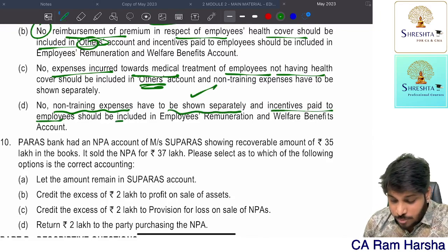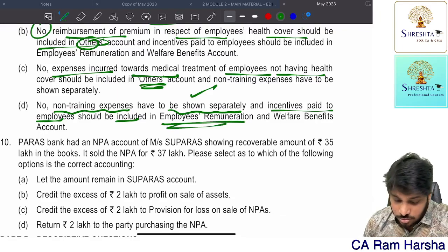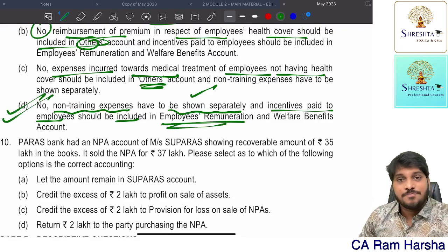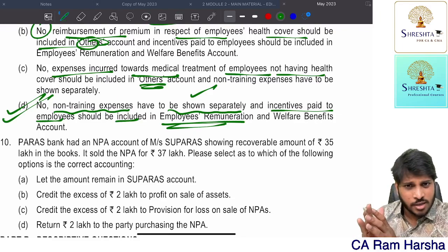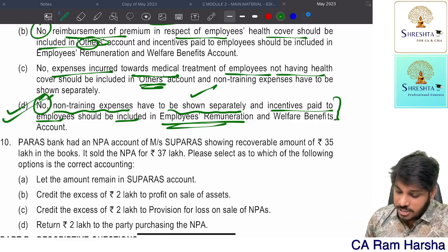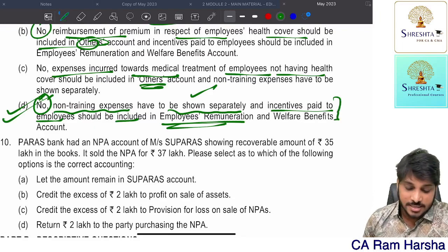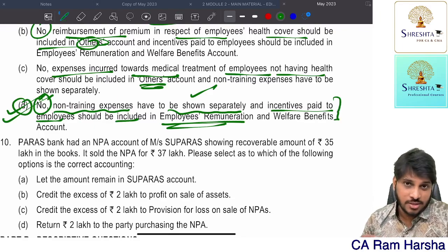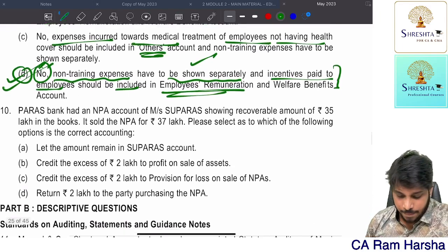Incentives paid to employees should be included under the employee remuneration account. So this option is right. So they did it wrong, so you need to say that it is wrong. No, it is not right, and you should mention clearly the reason. That reason is covered only in option D. So for the ninth question, the answer is D.